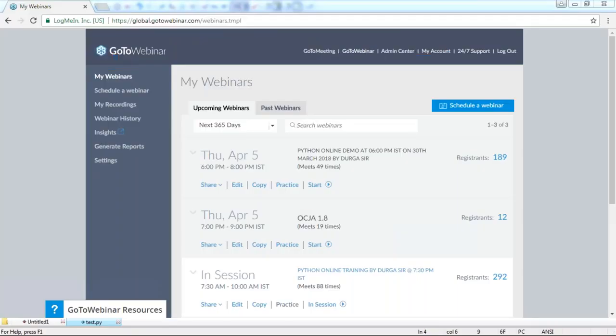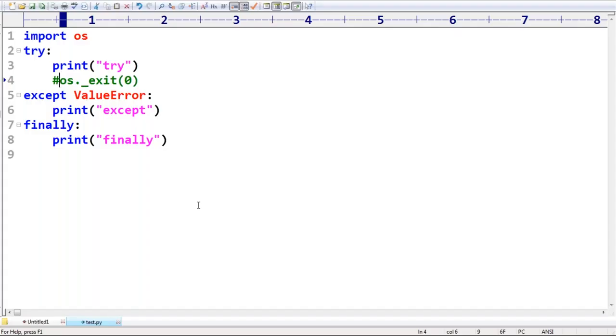Yes. OS means something like operating system only. Here just take very special care. Sir, what is the 0 argument? What is the 0, sir? 0 represents status code and it indicates normal termination. So 0 means status code.